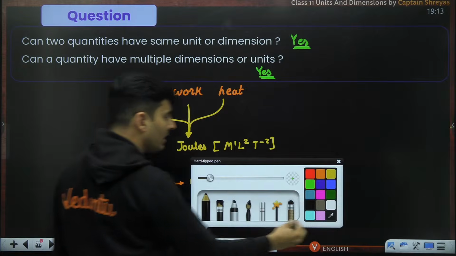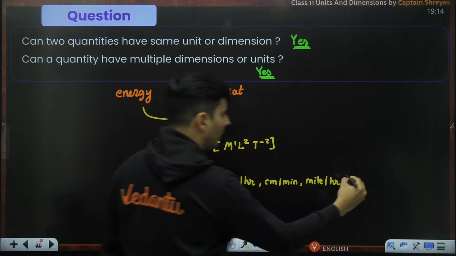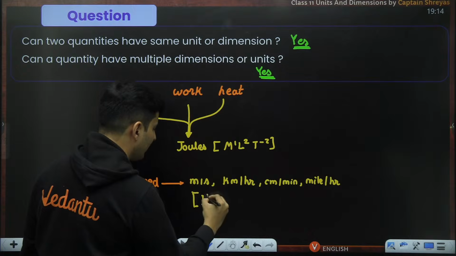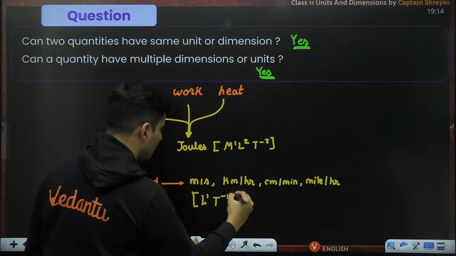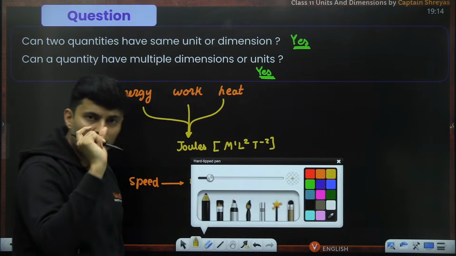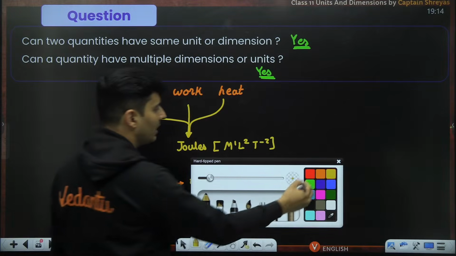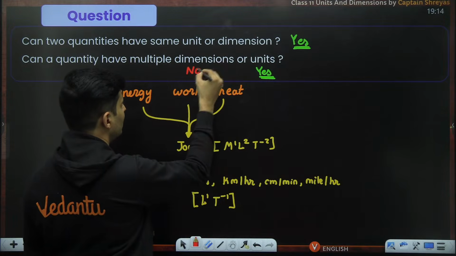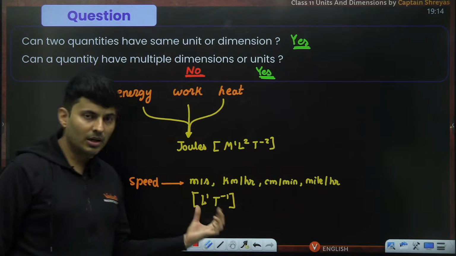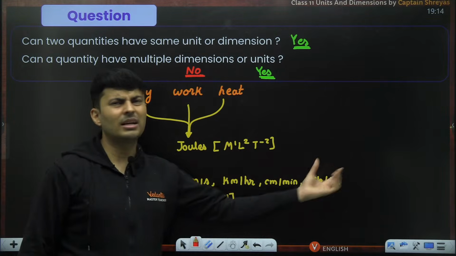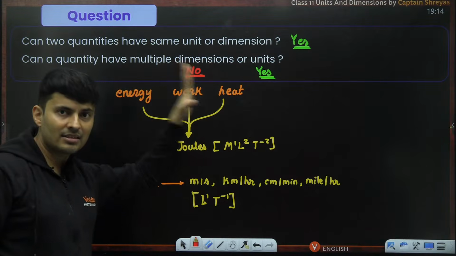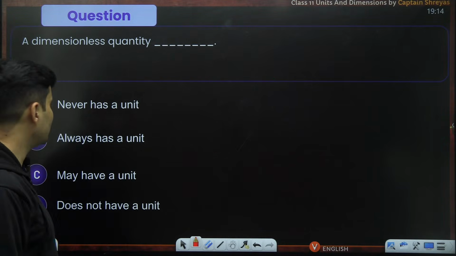But dimensionally, all of them are nothing but meter, which is length raised to 1, per second, so time raised to minus 1. Dimension-wise, it has to be one particular dimension. It can't have multiple dimensions, so the answer for dimensions is no. Dimension will be a specific dimension, but units you can express in multiple possible units. So this is the answer for this question. Let's go to the next one.